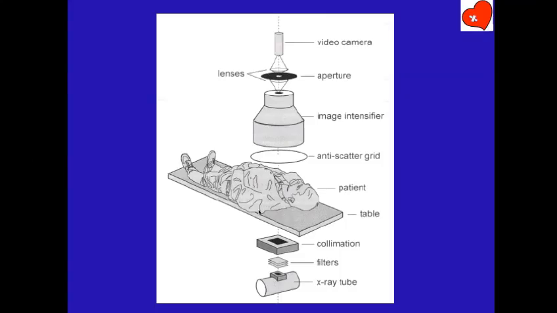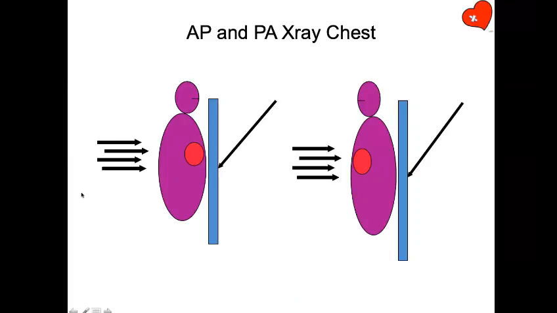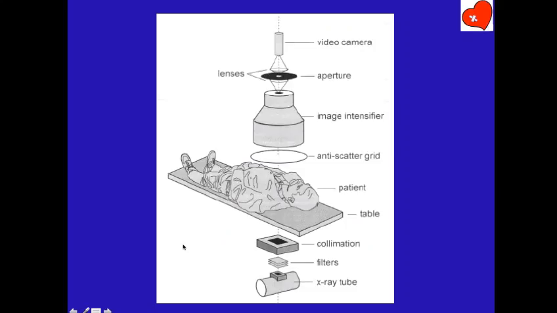Now in X-ray, there is an X-ray source and the X-ray plate. In the cath lab, it is replaced by certain other things. Are you familiar with the parts of a cath lab machine? Can somebody tell me all the parts here without reading this? Anyway, I'll tell you, it's all labeled already.